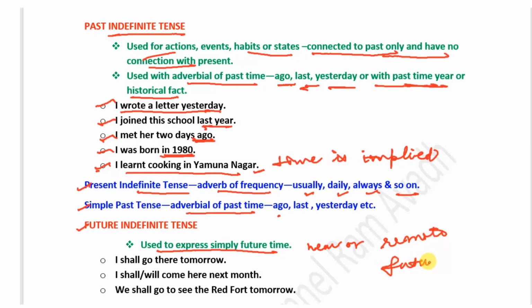In other words, this tense is used for actions that have still to take place. For example, I shall go there tomorrow. I will come here next month. We shall go to see the Red Fort tomorrow. Here, tomorrow and next are adverbials which show future time.